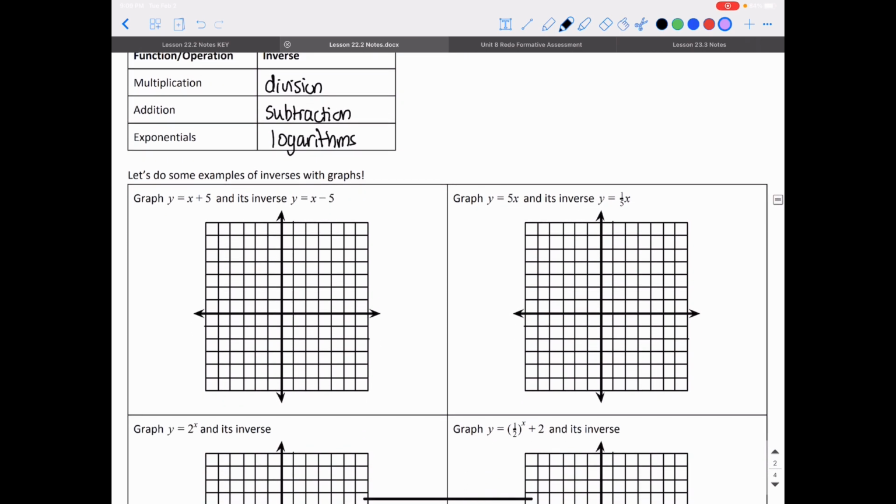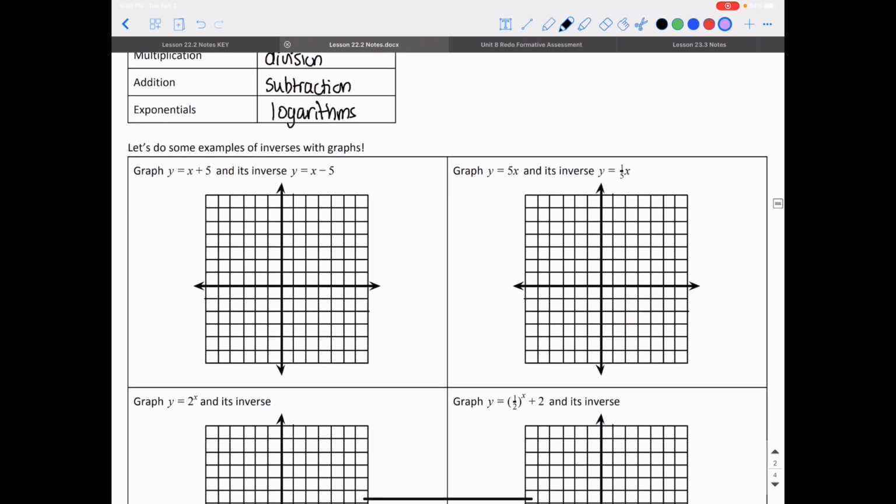Okay, so let's do some examples of inverses with graphs. This first problem here, we have y is equal to x plus 5. And we also have y is equal to x minus 5. These two things are clearly inverses of each other. I'm doing the opposite thing to that input value. In one, I'm adding 5 to the input, and in the other, I'm subtracting 5. Those are opposites. These are inverses of each other, and we're going to see that when we graph them.